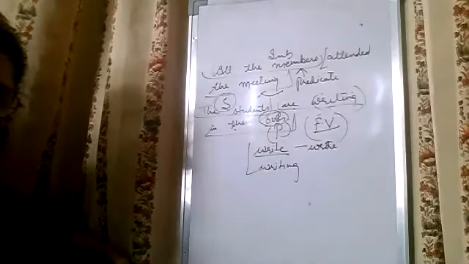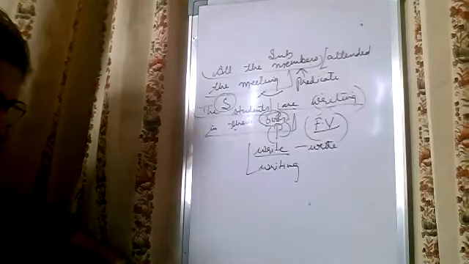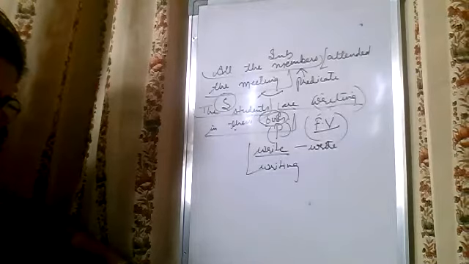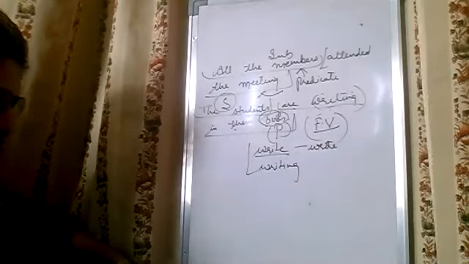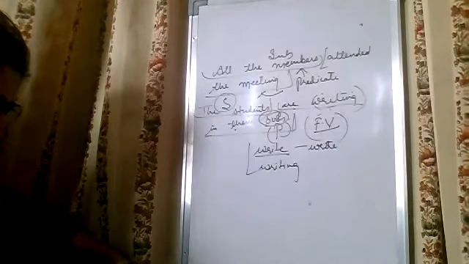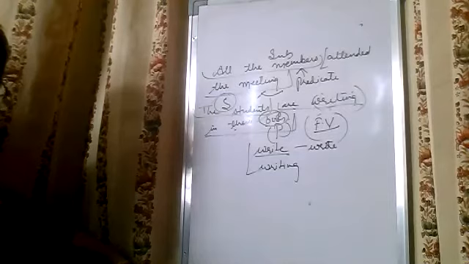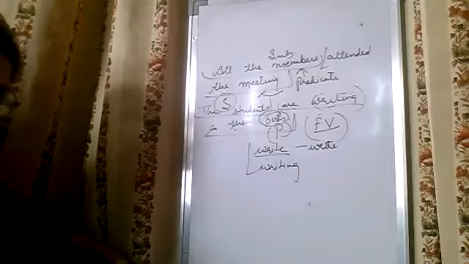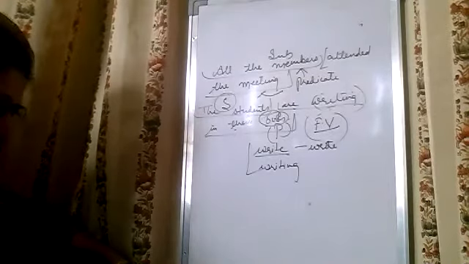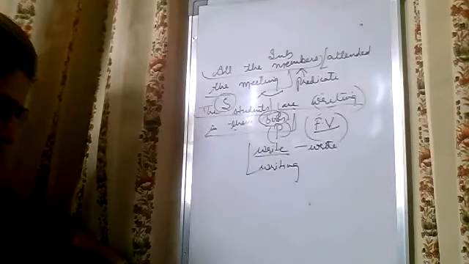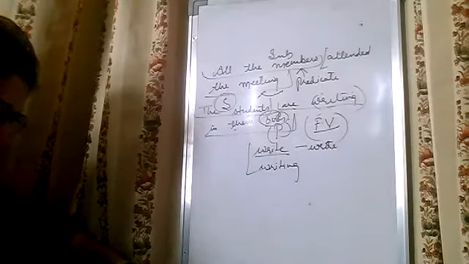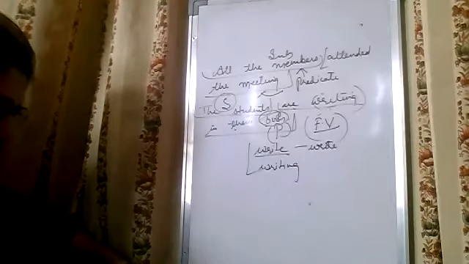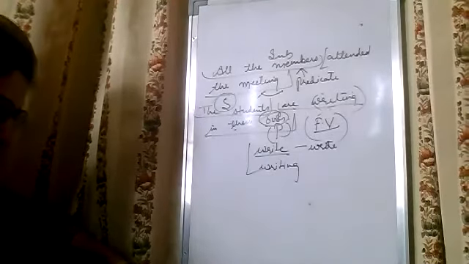So let us do the exercise. Simple one. The chirping of birds woke me up. The chirping of birds is the subject. Woke me up is the predicate. All people have equal rights. All people is the subject and the rest is the predicate. High stone walls were built around the ground. High stone walls is the subject, were built around the ground is the predicate.